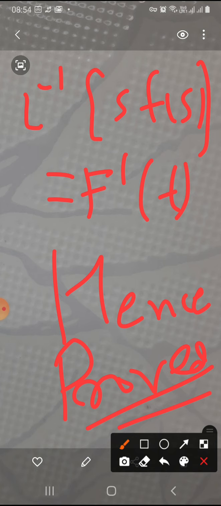This is the statement of this article, that is derivative of inverse Laplace transform or multiplication by powers of s. So under these two conditions, we can prove the inverse Laplace transform of sF(s) will be f'(t).